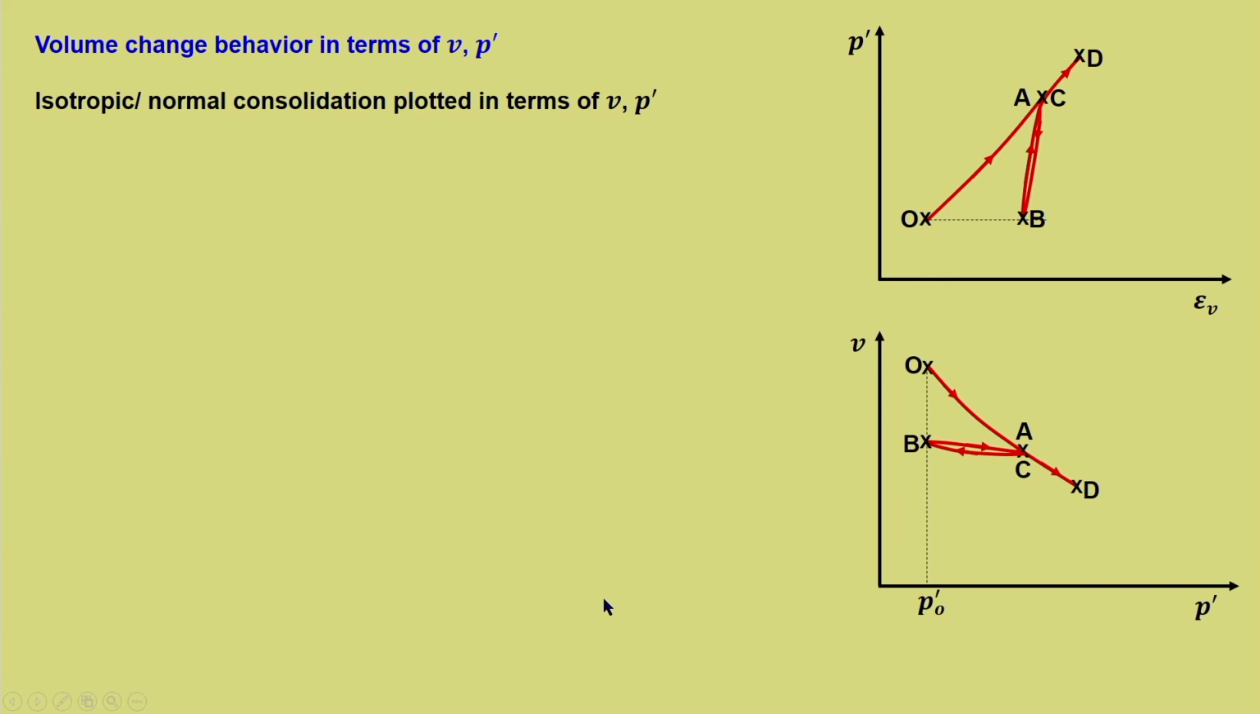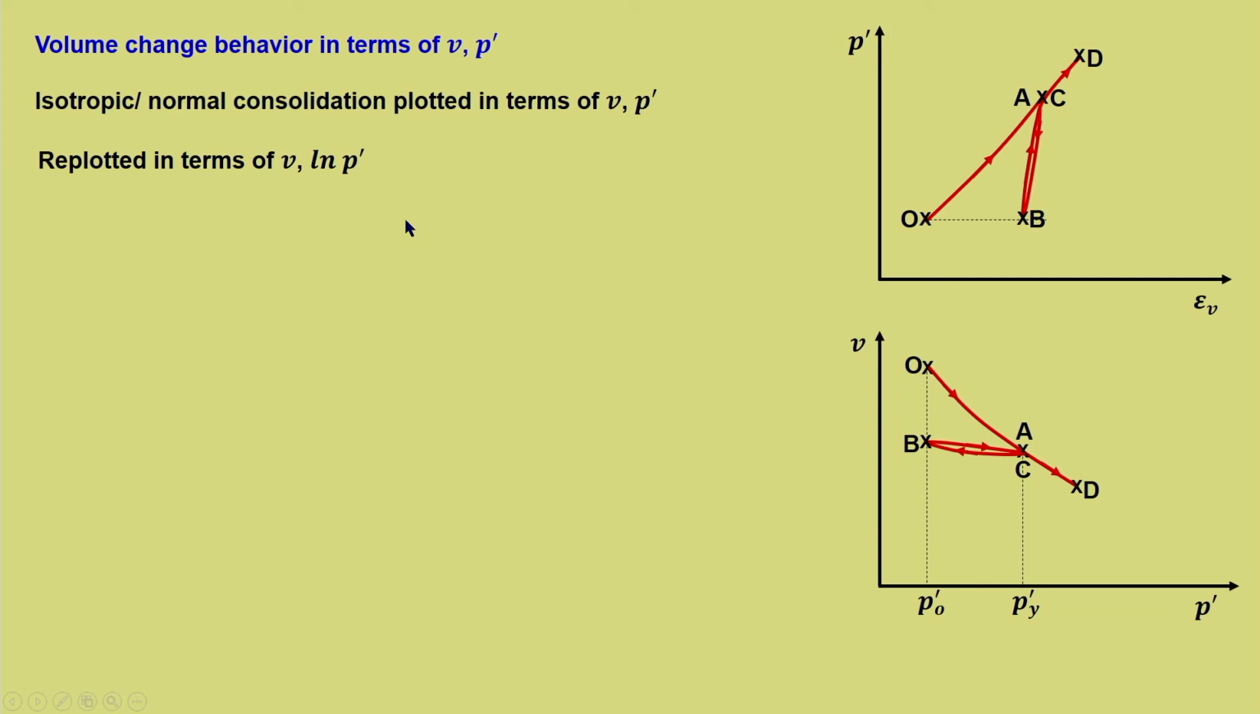Let this be P naught dash. This is the yield point or the yield stress P dash y, which we call the pre-consolidation pressure, replotted in terms of V and P dash. Now, this is in terms of V and P dash. What we want is a more general representation in terms of V and ln P dash.